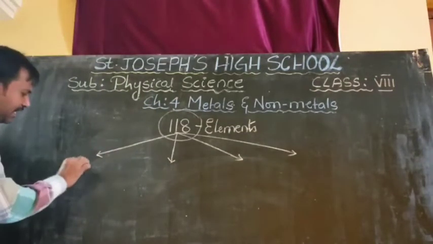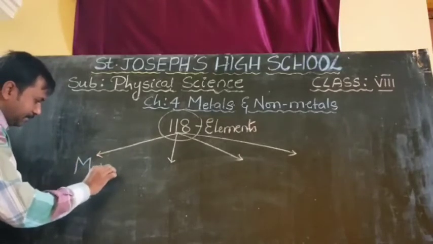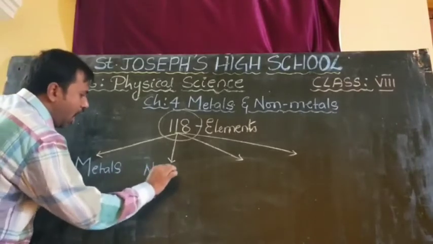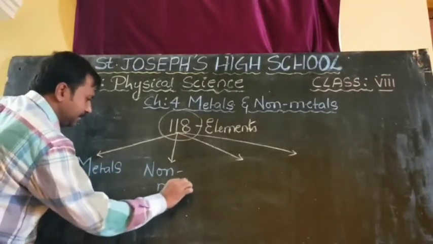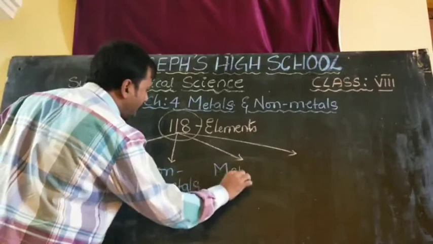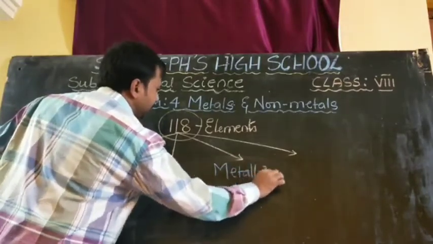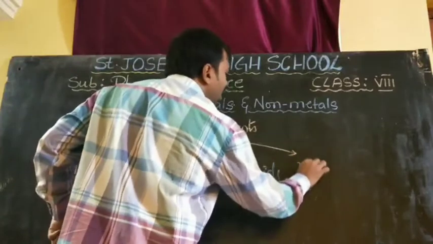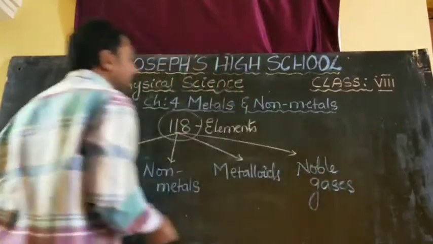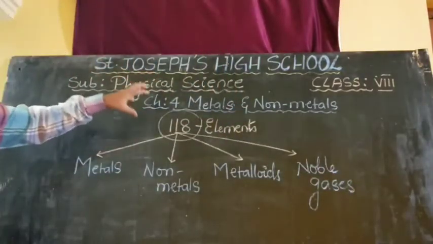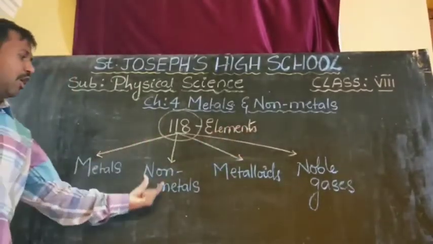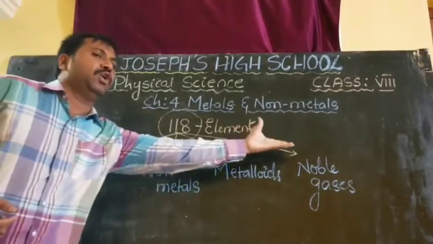Some elements we are calling as metals, some elements we are calling as non-metals, some elements we are calling as metalloids, and some elements are noble gases. Like this, the total 118 elements are classified into 4 groups. They are metals, non-metals, metalloids and noble gases.